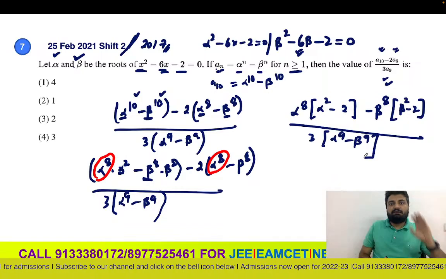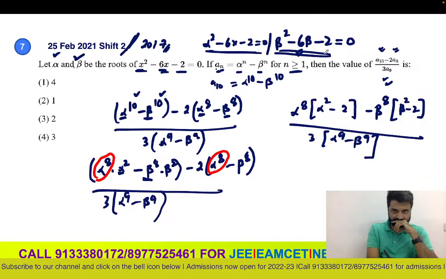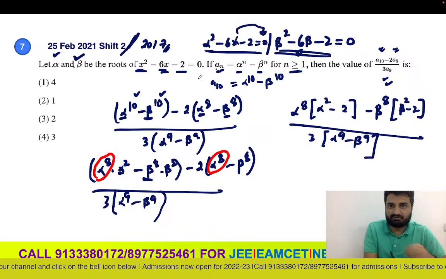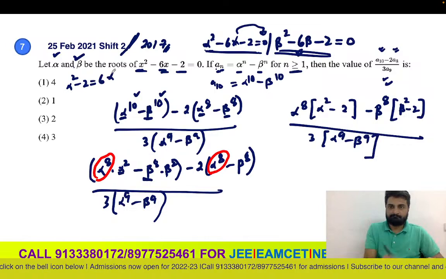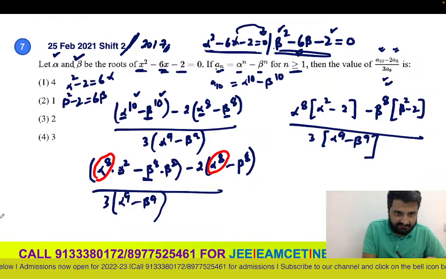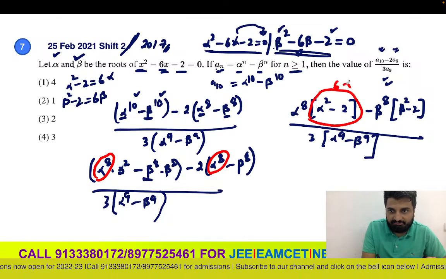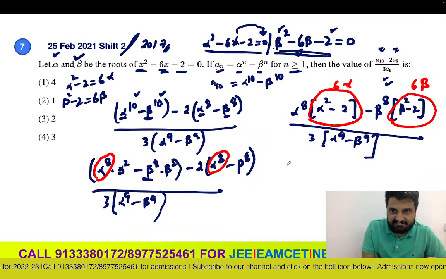Now have a look at our original equations after substituting the roots. What is alpha square minus 2? I can send 6 alpha to the other side, right? So alpha square minus 2 is basically 6 alpha. Similarly, beta square minus 2 is nothing but 6 beta. So this part becomes 6 alpha and 6 beta, and I can take 6 common.